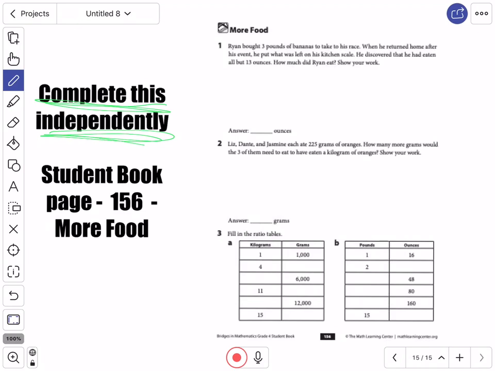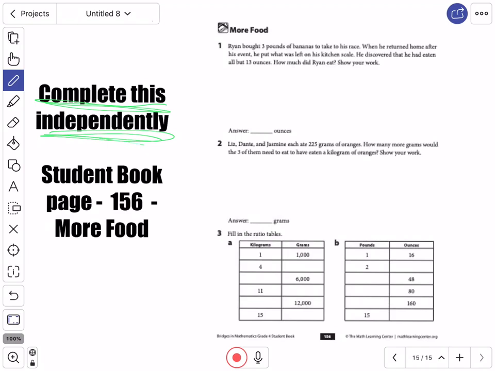So this brings me to what you are going to do on your own independently. I want you to complete page 156 independently, okay? For this one, your problems are that Ryan bought 3 pounds of bananas to take to his race. When he returned home after his event, he put what was left on his kitchen scale. He discovered that he had eaten about 13 ounces. How much did Ryan eat? Show your work.